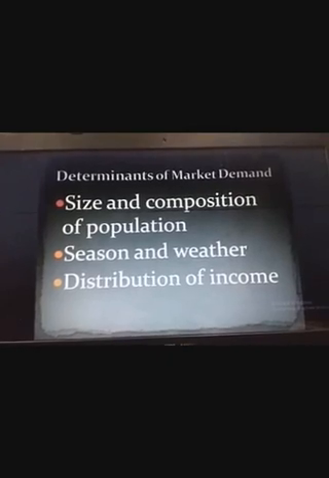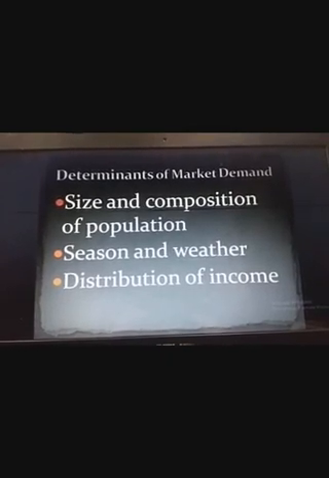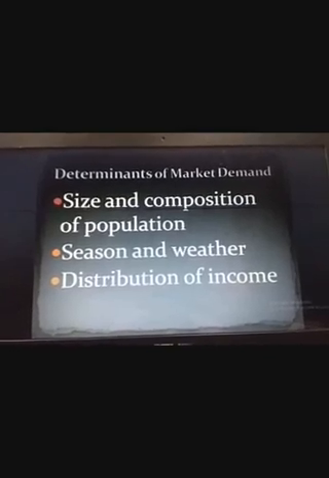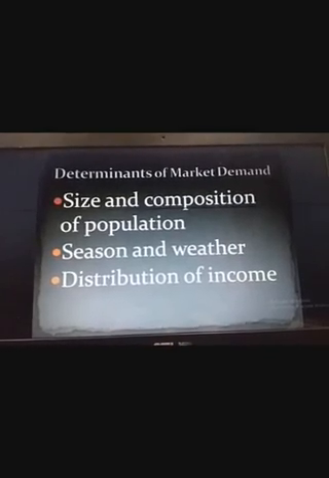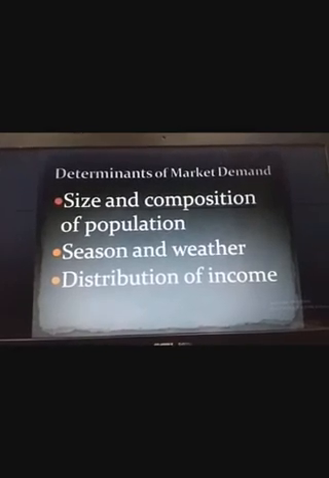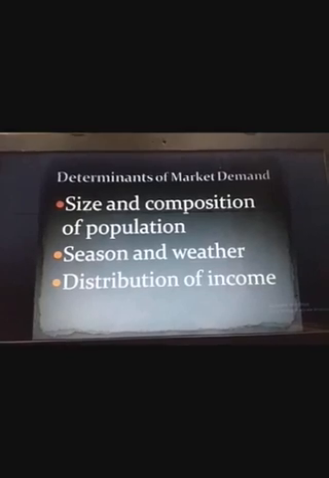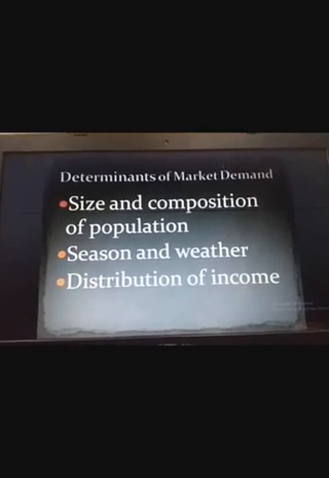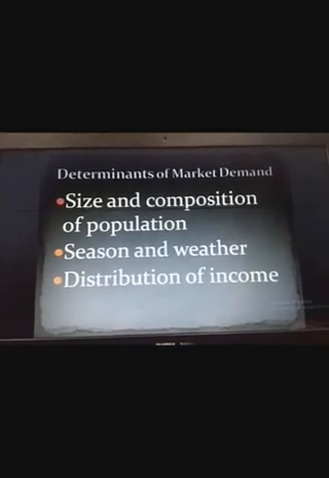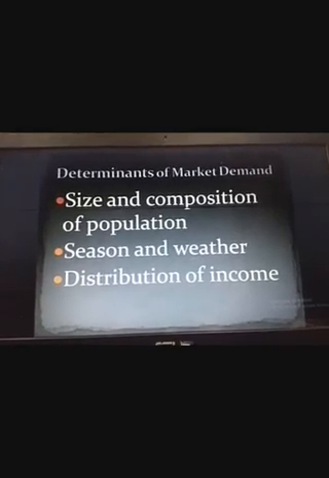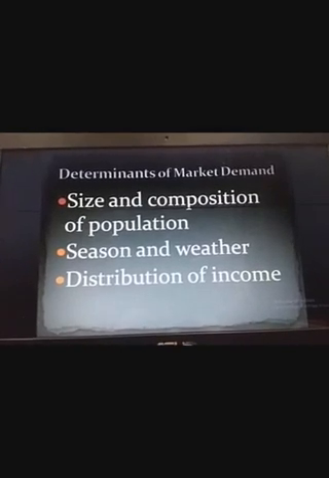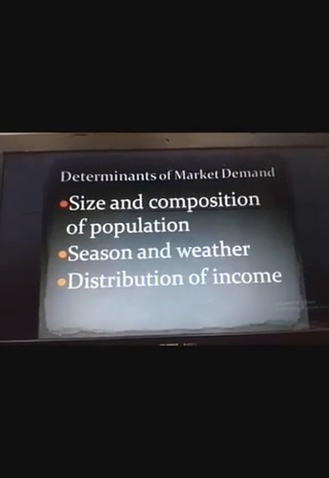Then comes season and weather. The goods which are of a favorable season are demanded more in that particular season and less when they are not in season. Like presently, summers have already approached. So are we going to demand umbrellas and raincoats or woolen cloths presently? No, because those are not in season, not required. Right? We will be demanding more of cotton cloths presently. So the demand also depends upon the season and weather.